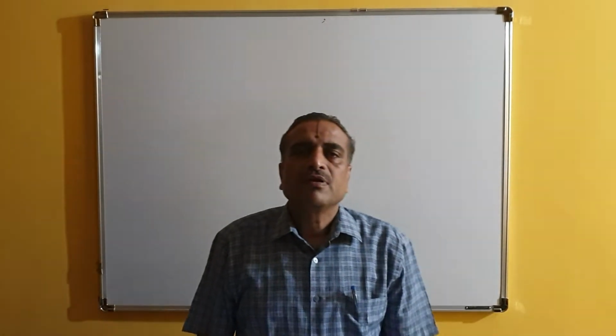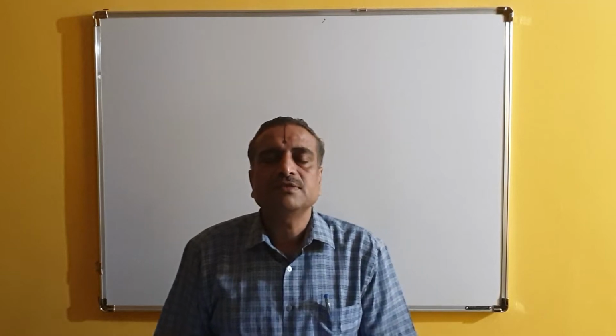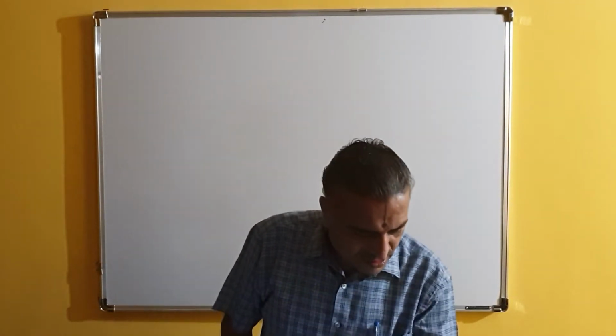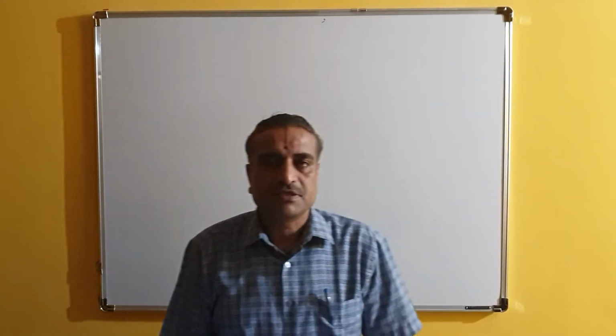Students, this is the second class for photosynthesis, and in this class we are studying the mechanism of photosynthesis.